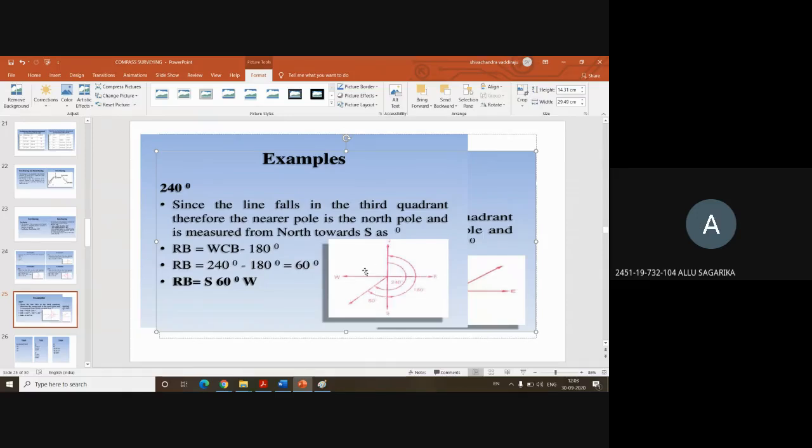Northwest, that means it must come in this quadrant. Whenever you are giving the representation in a quadrantal bearing, the starting letter should definitely be north or south. It can't be east or west. From north, how much is the angle? From south, how much is the angle we are going to measure, in either clockwise or anti-clockwise direction?